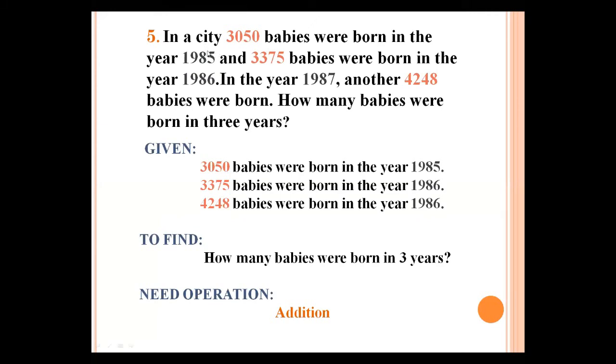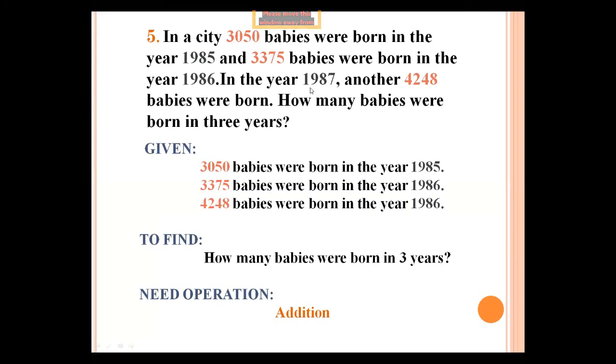Okay, in a city, 3050 babies were born in the year 1985. Students, please listen carefully. And 3375 babies were born in the year 1986.